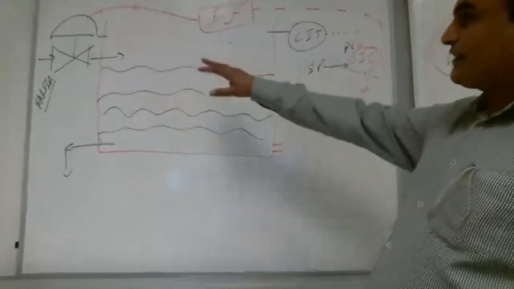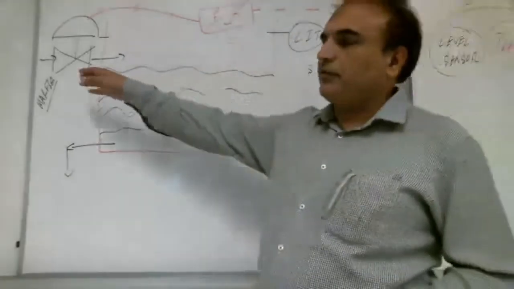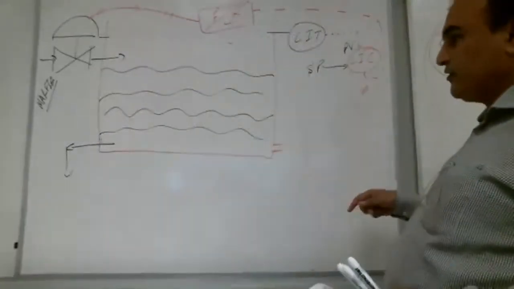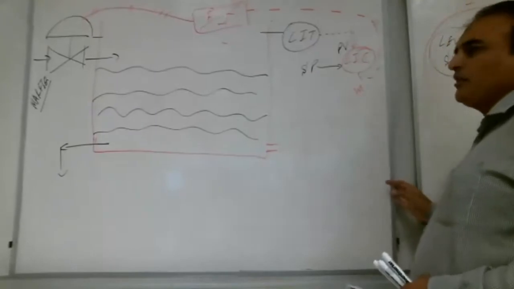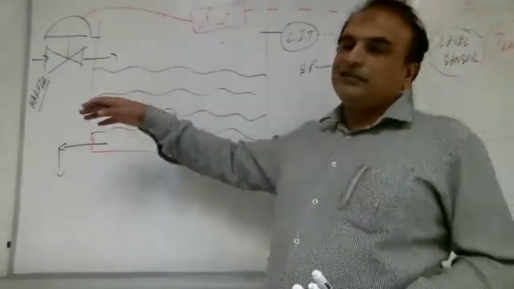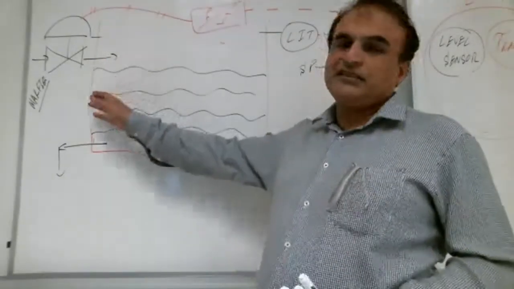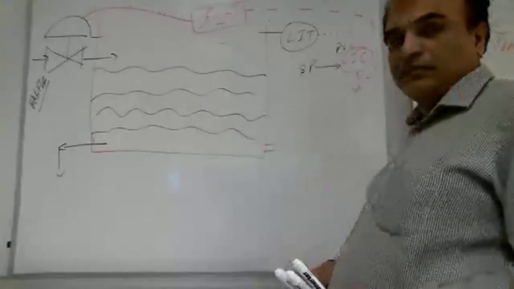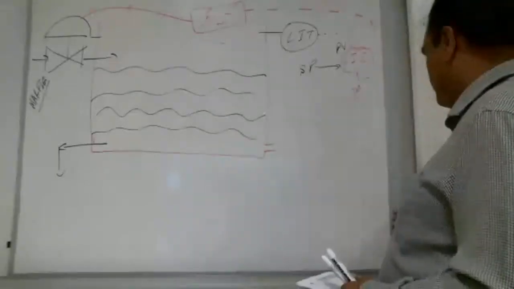We want continuous control, so that's why we put this valve. In continuous control, yes, we can put a motorized valve, but that has some disadvantages, so we prefer the control valve. Inshallah, as we go further, we will describe the advantages more and more.